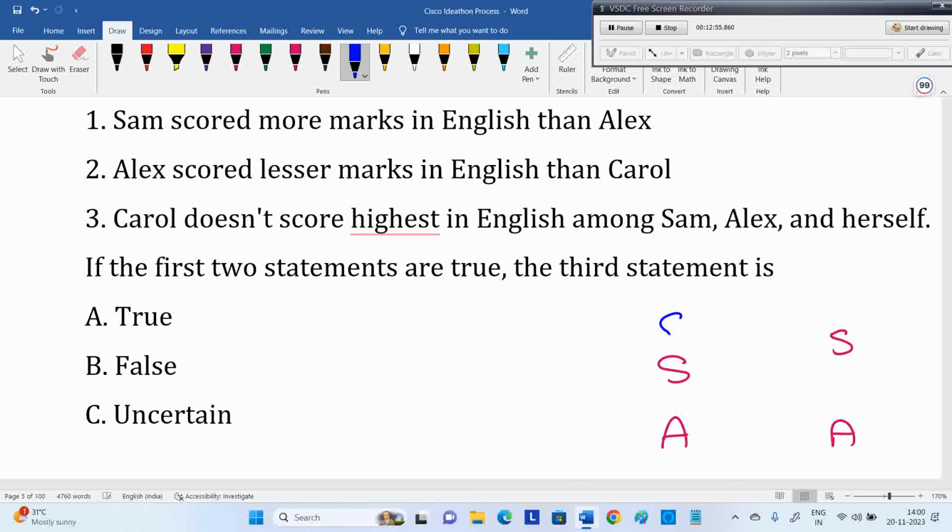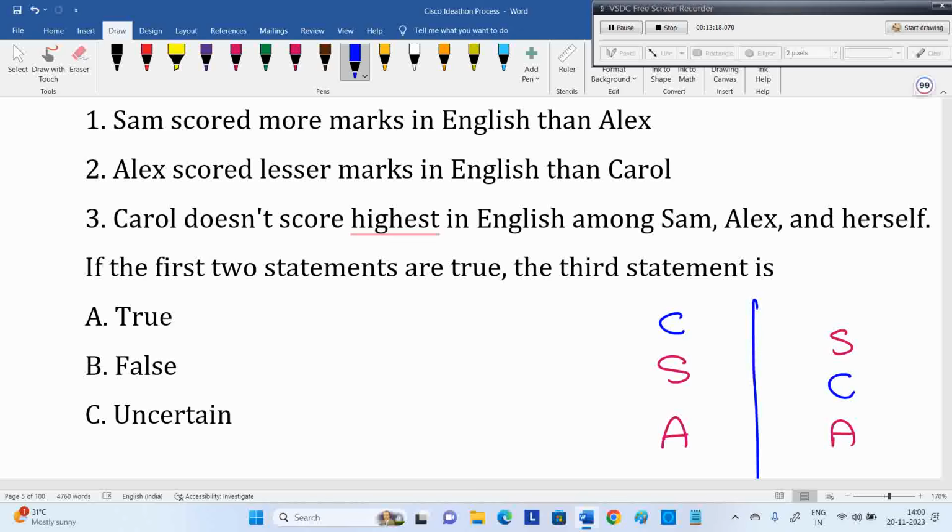So Carol can be here, or Carol can be here. Two possibilities. Still, this arrangement or the next arrangement both satisfy my first two statements. Sam scored more than Alex, yes, both satisfied. Alex is less than Carol, both satisfied. So if the first two statements are true, these two possibilities exist.